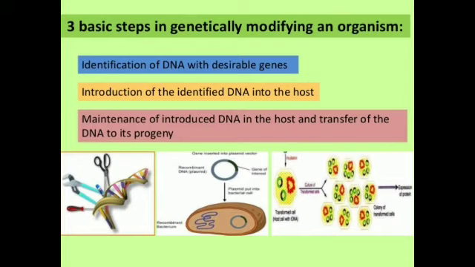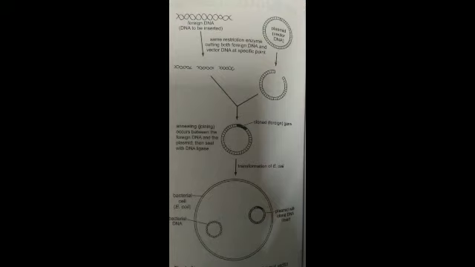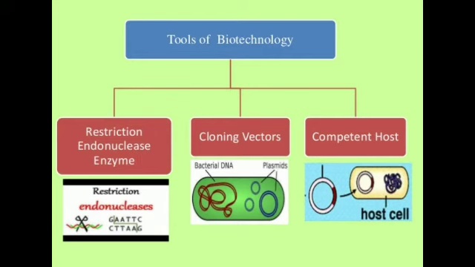After transferring into the host body it gets multiplied, and finally that particular character should be transferred to the next generation through DNA. With the help of the diagram you can easily see how the cloning of a DNA segment is done.